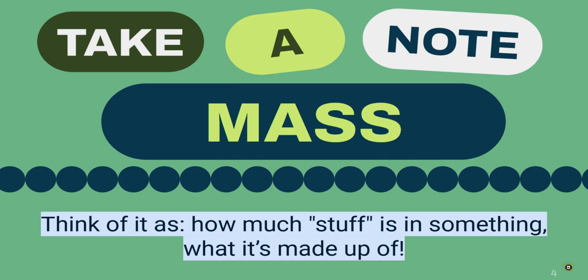So take a second to type that down. So remember, mass is how much stuff something has. That stuff we're talking about is specifically matter. All right, if you need a second, go ahead and pause that. When you're ready to move on, come back, play the video, and we will continue.